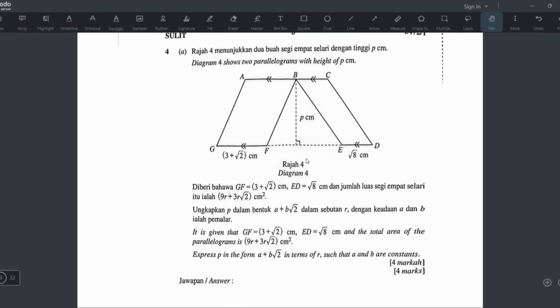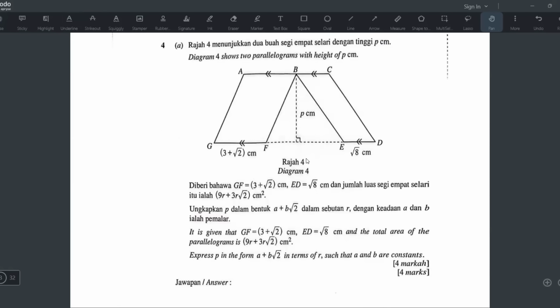Okay, move on to number 4. Okay, what chapter is this? Okay, after scanning the question, I think it's the third one. So it's the Form 4, chapter 4, Indices, Surd, and Logarithm. And this is under surd. Okay. And usually under surd, they will always want you to rationalize one. That's what they always like to ask in the exam. Yeah, I did so many trial papers, they always ask the same thing.